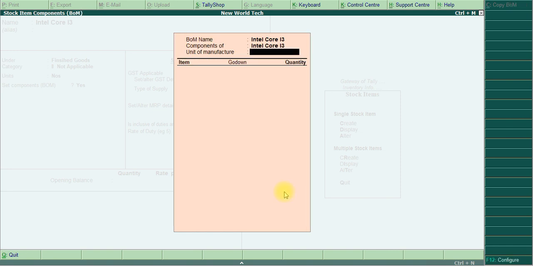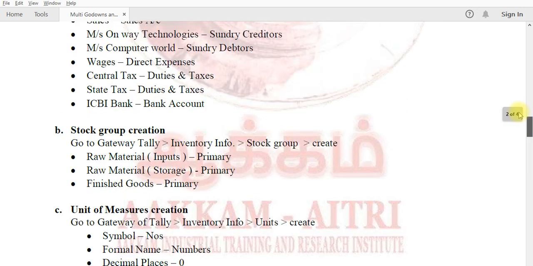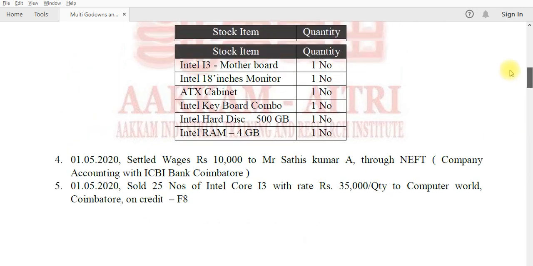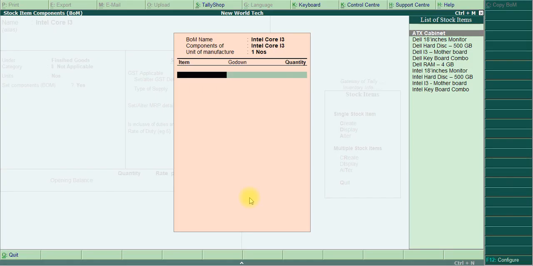The unit of manufacture is one item. Yes, our example gives one item: one number of Intel Core i3 gets these one numbers. So the unit of manufacture here is one number.